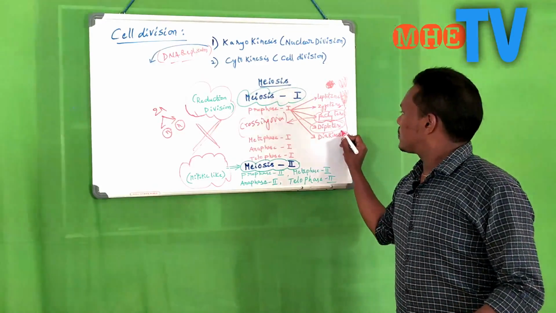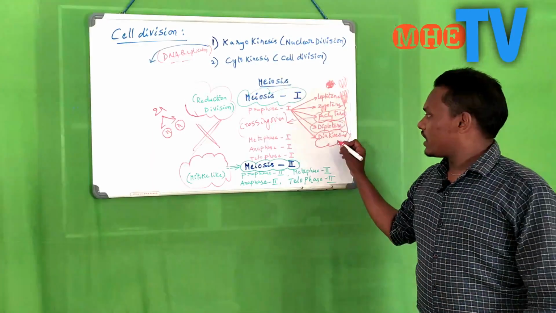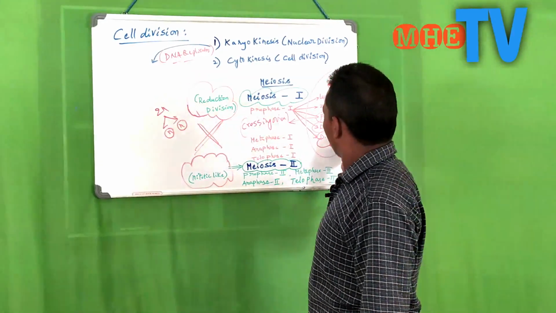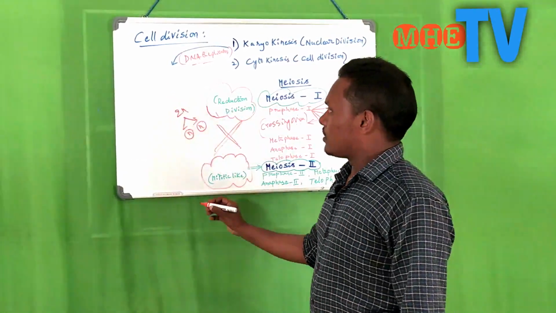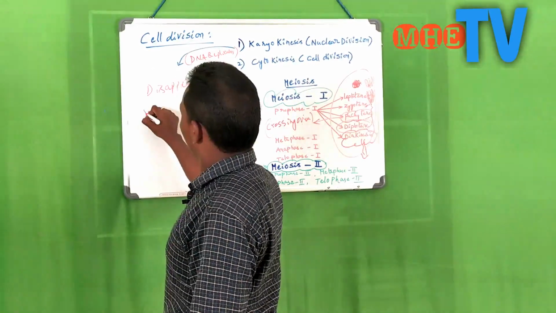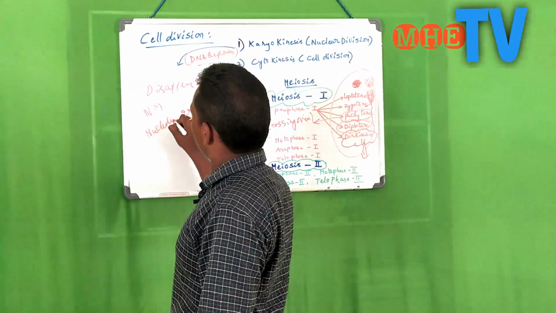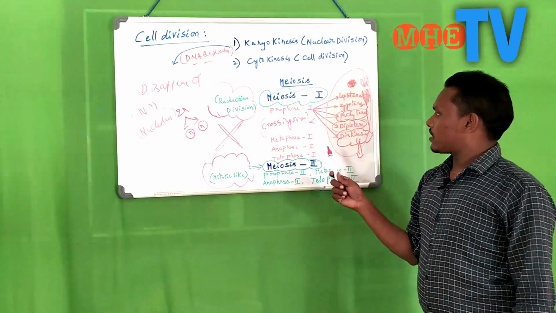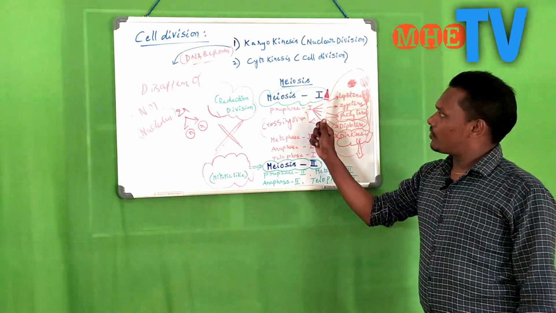After that, the cell starts to divide. In diakinesis, the nuclear membrane disappears, and slowly the nucleolus also. Disappearance of the nuclear membrane and nucleolus characterizes the diakinesis phase of prophase 1 of meiosis 1.